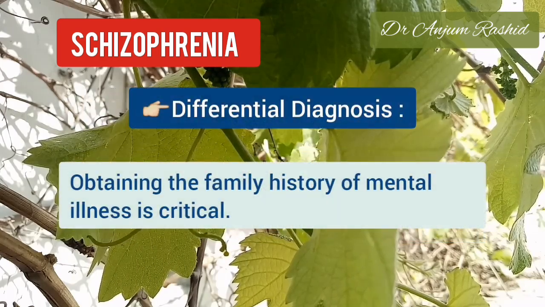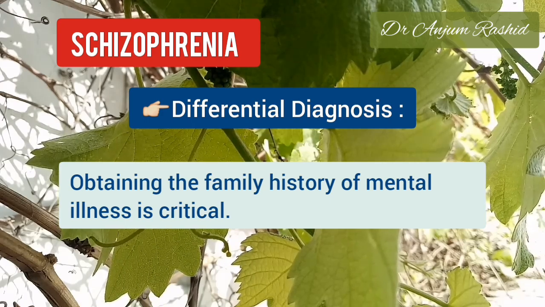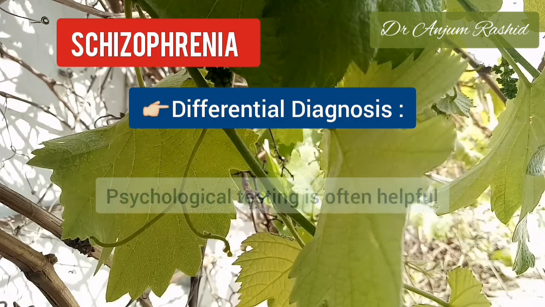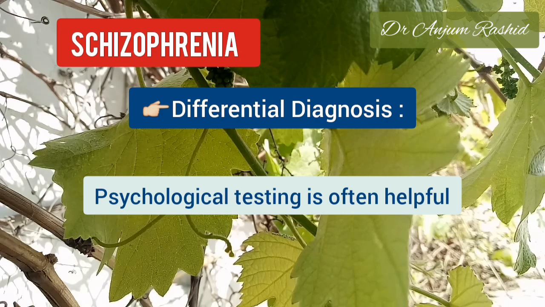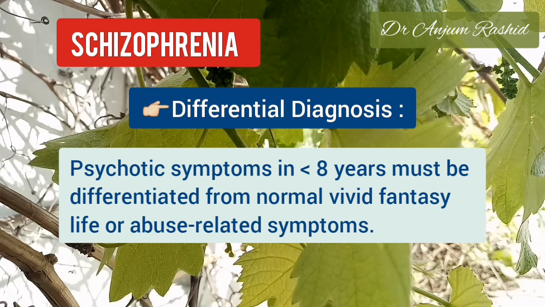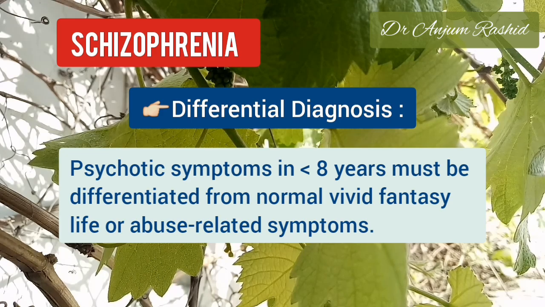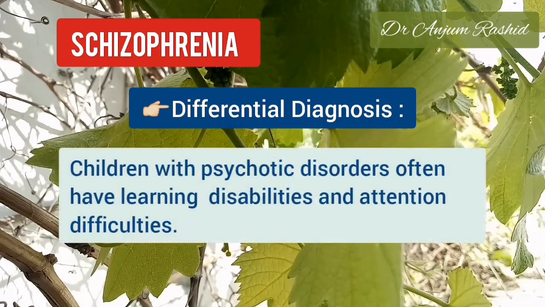Now, the differential diagnosis. Obtaining the family history of mental illness is critical when assessing children and adolescents with psychotic symptoms. Psychological testing is often helpful in identifying or ruling out psychotic thought processes. Psychotic symptoms in children younger than age 8 years must be differentiated from manifestation of normal vivid fantasy life or abuse-related symptoms.